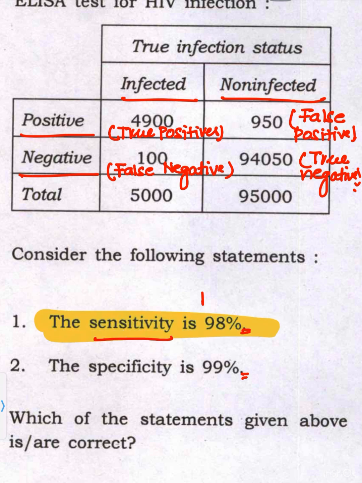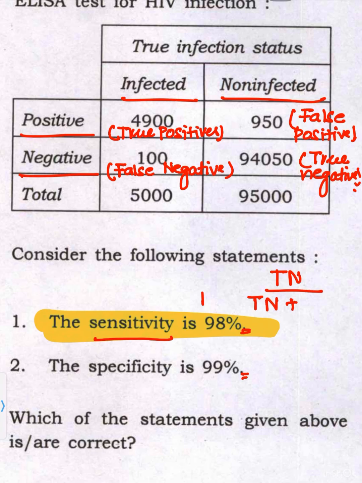Now coming to specificity. What is specificity? We do not want a person who is HIV negative to be shown as HIV positive by the test. So a test will be more specific if it gives a negative report to the person who is negative. So it will be true negative upon true negative plus false positive, that is, those who are not infected.